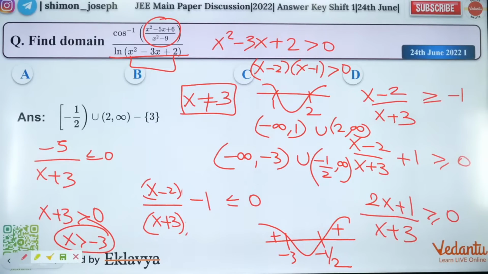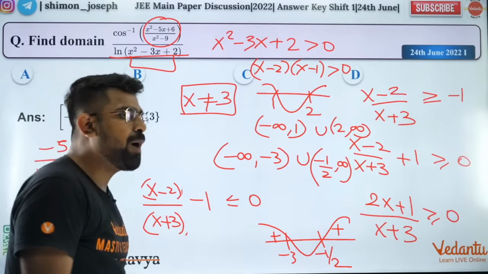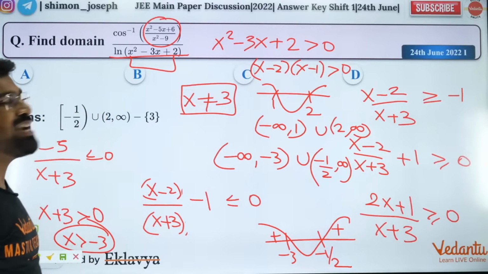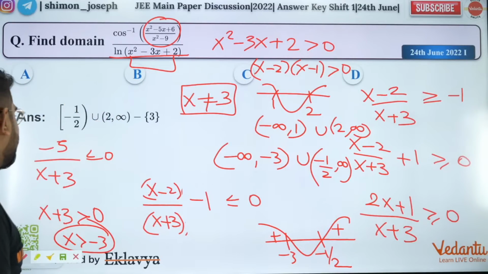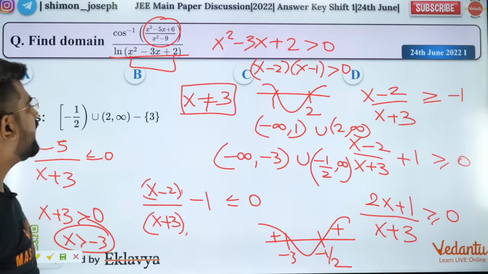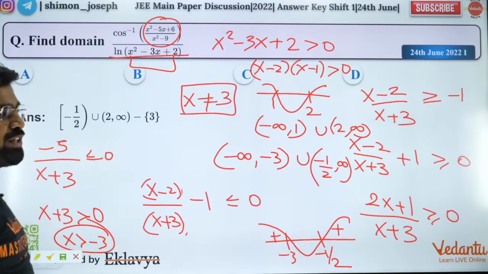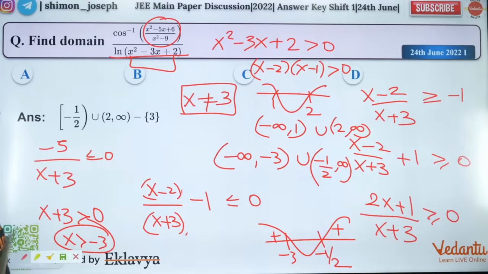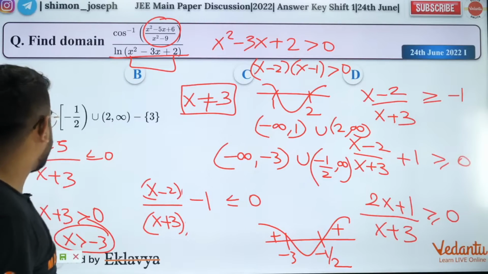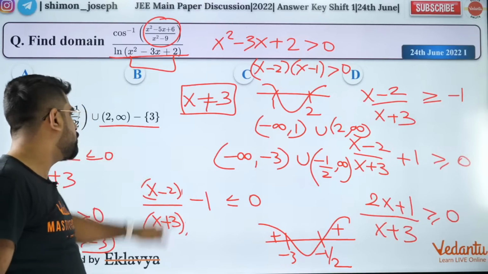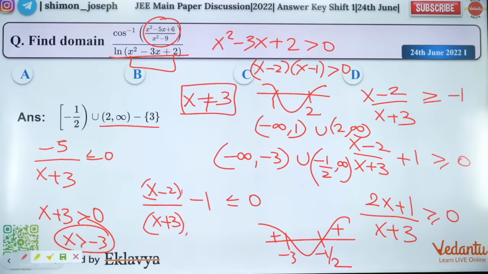Are you all happy? Yes. Very good. This option is not there, sir. Okay, guys, check the question if it is right. So basically, you have to take the common solution, guys. Both your denominator as well as your numerator should be well defined. So take the common solution, you will get the answer. 100% 2 comma infinity should be there. 2 comma infinity minus 3 should be there for sure. Are you clear with this, my dear boys and girls?